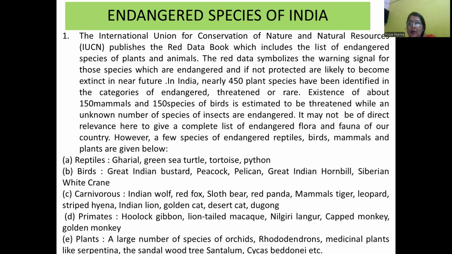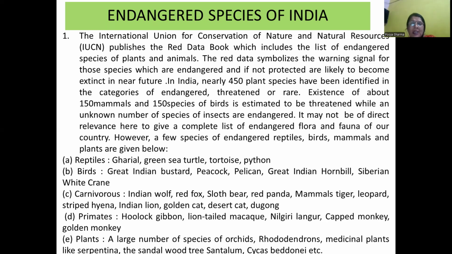Mammals: leopard, striped hyena, Indian lion, golden cat, desert cat are in the danger zone. Primates: hoolock gibbon, lion-tailed macaque, Nilgiri langur, capped monkey, golden monkey are in the danger zone.